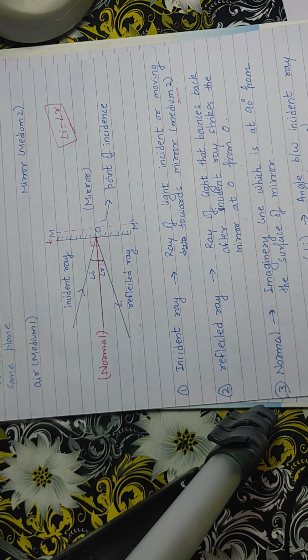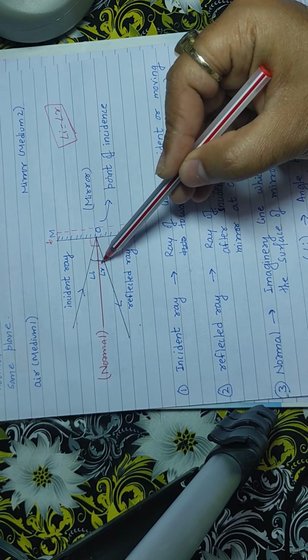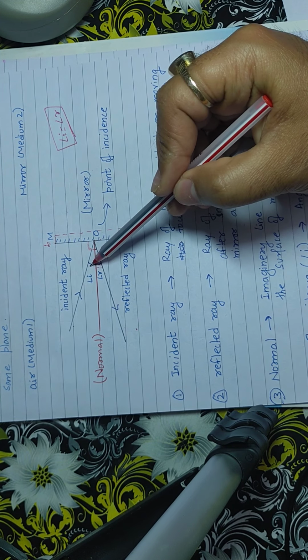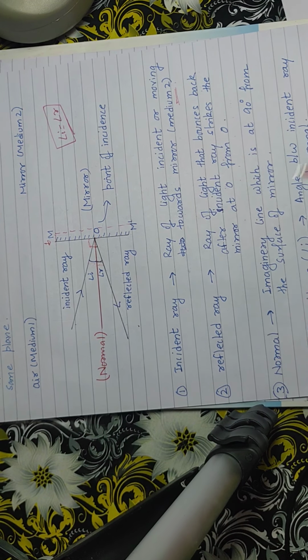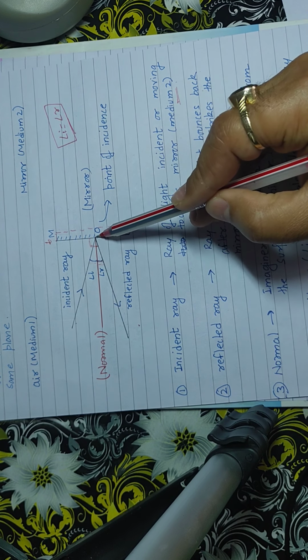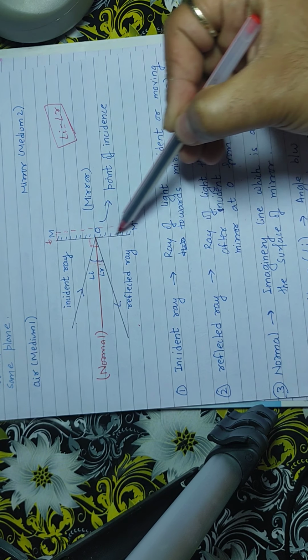Now, laws of reflection. Point 1, angle of incidence is equal to angle of reflection. This is the first law. This we need to understand. Second is the incident ray, the reflected ray, and the normal at the point of incidence all lie on the same plane. This is the plane.